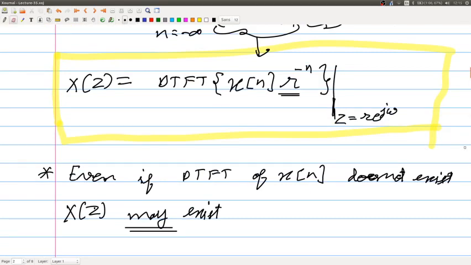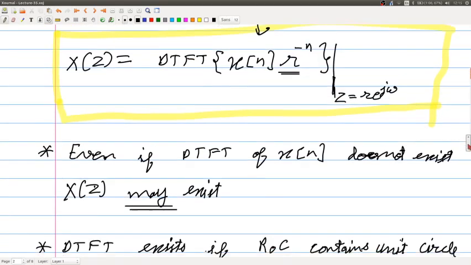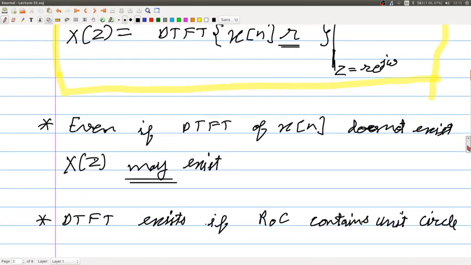So this Z transform increases the class of signals which can be represented in the frequency domain, but still not for all signals, and we will look at a few examples. So it may happen that the Z transform also does not exist for a signal, but definitely it extends the class of signals for which it would exist. So I would like to emphasize this may.